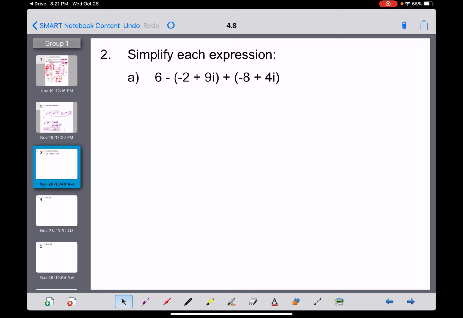For starters, simplifying each expression. This one involves some addition and subtraction of what we call complex numbers, which have both a real component, like that, but also an imaginary component with an i. And let me give you guys some good advice. So here goes. Listen carefully. i is not a variable.